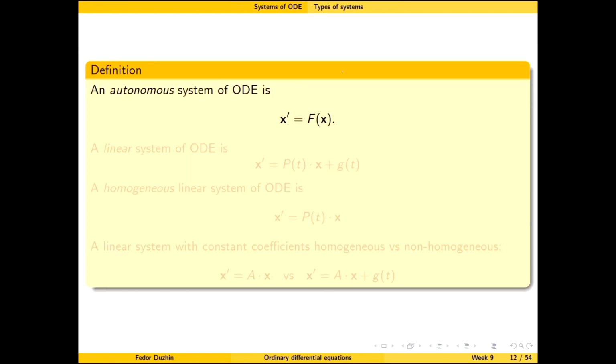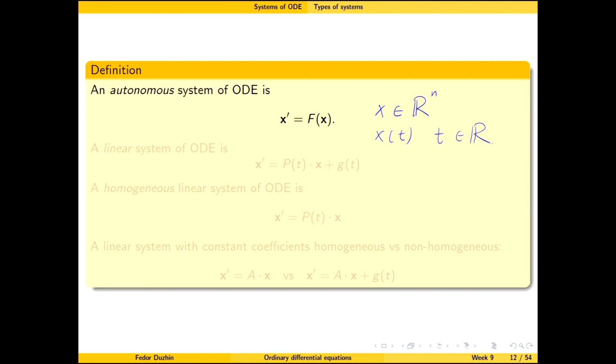So there are some special types of systems. An autonomous system of ordinary differential equations is a system of differential equations where the right hand side does not include the independent variable explicitly. So notice that here x is a vector function, so x here actually belongs to Rn, but it is a vector function of a scalar argument.